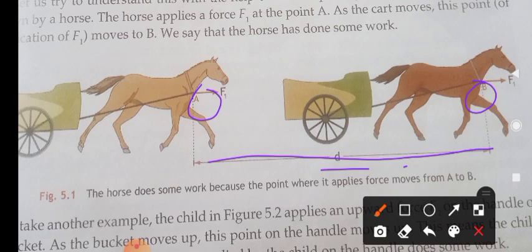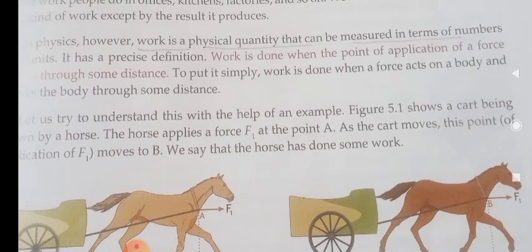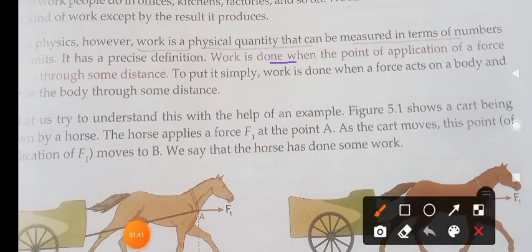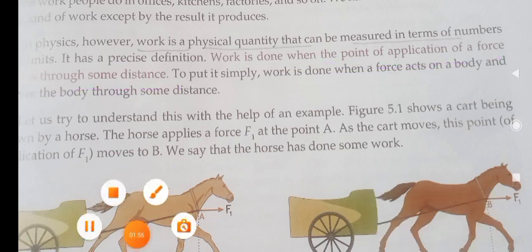Did you understand what is work? Shall we repeat the definition? Work is done when the point of application of force moves through some distance. Then we can say work is done. We understood this concept, children?